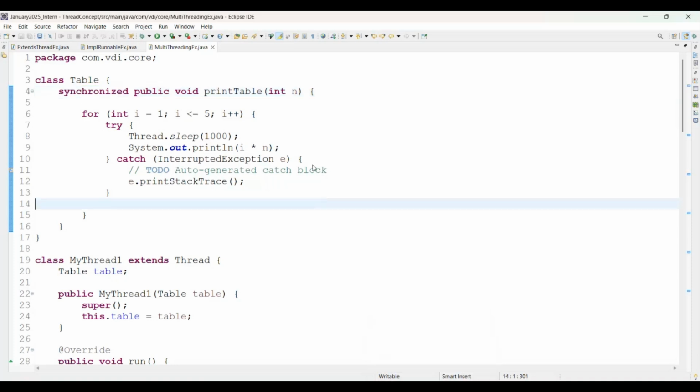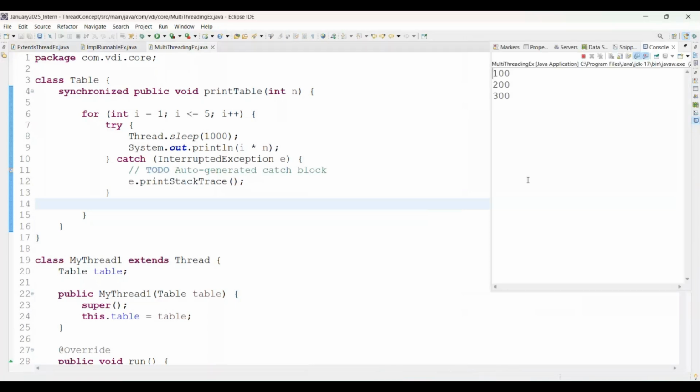Now I am just trying to run a Java application. See here, a number of threads simultaneously come into execution. Now 100 comes, it goes to 500. Now 10 comes, it goes to 50. Now there is 1 lakh, it goes to 5 lakh. It means 2 or more threads simultaneously come into execution, but only one thread executes at a time.